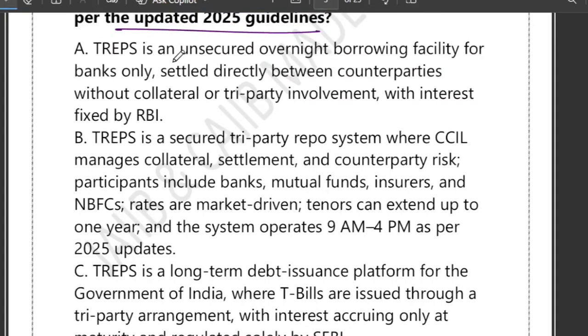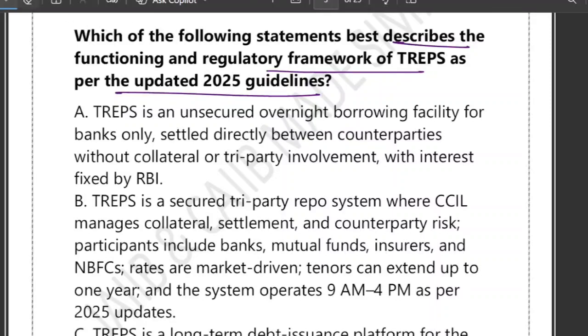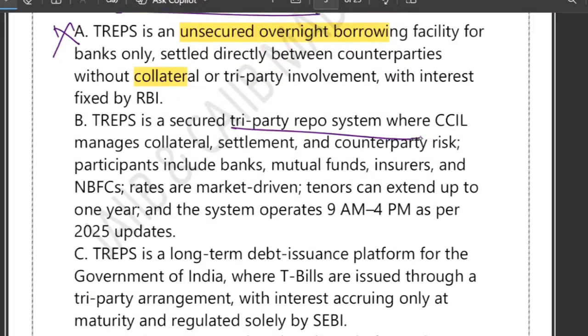If you look at option A, it says unsecured borrowing. No, no, no. It is never unsecured. It's always secured. TREPS is secured because collateral like government securities, T-bills and SDLs are placed. They are not unsecured, not corporate bonds, and not long term. So option A is wrong. What about B? Yes, this is correct. Secure tri-party repo system. CCIL manages collateral, settlement and counterparty risk. And rates are market driven. Tenor can extend up to 1 year.